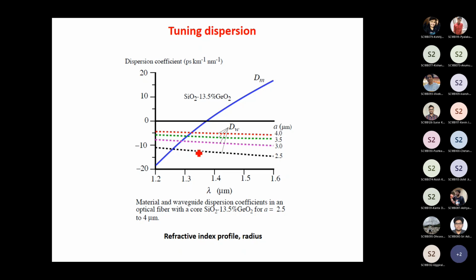Accordingly, if the material dispersion is constant, for different core diameters the wavelength at which the zero dispersion happens would also change, because we are interested in calculating dm plus dw. So if dw changes, then the wavelength at which the sum becomes zero also changes. That means you can actually tune the dispersion. That's a big advantage for optical engineers. This is how you achieve this. You can change the refractive index profile, and also the radius of the optical fiber, and thereby tune the waveguide dispersion.